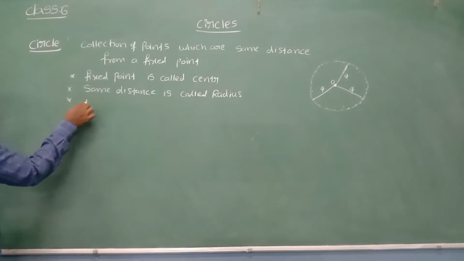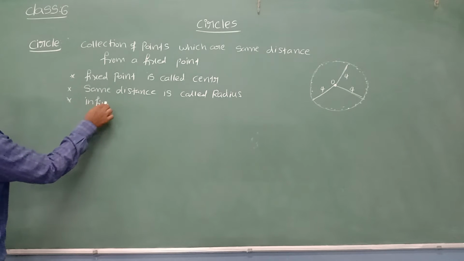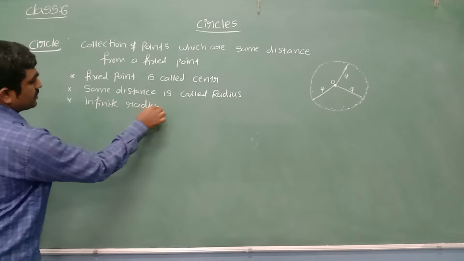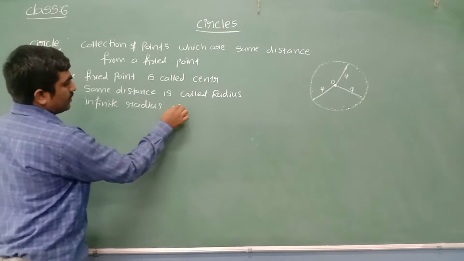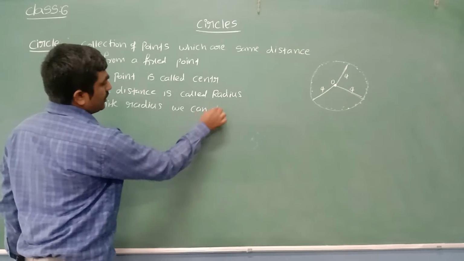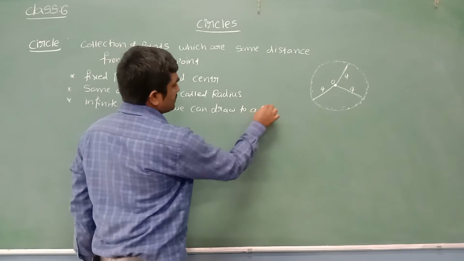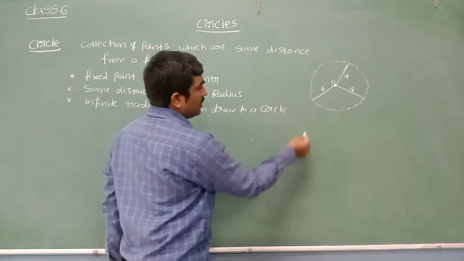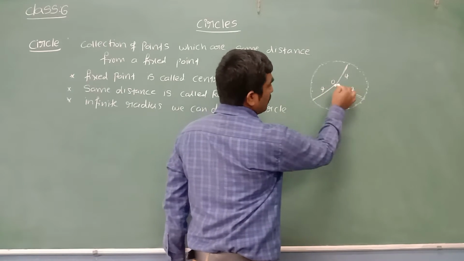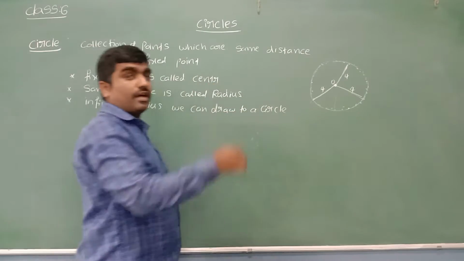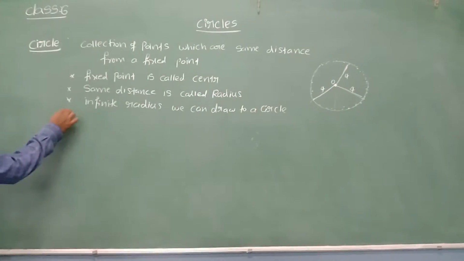Key point: infinite radii are possible. We can draw infinite radii to a circle. See, 1 radius, 2, 3, 4, 5, 6, 7. Like that we can draw infinite radii.